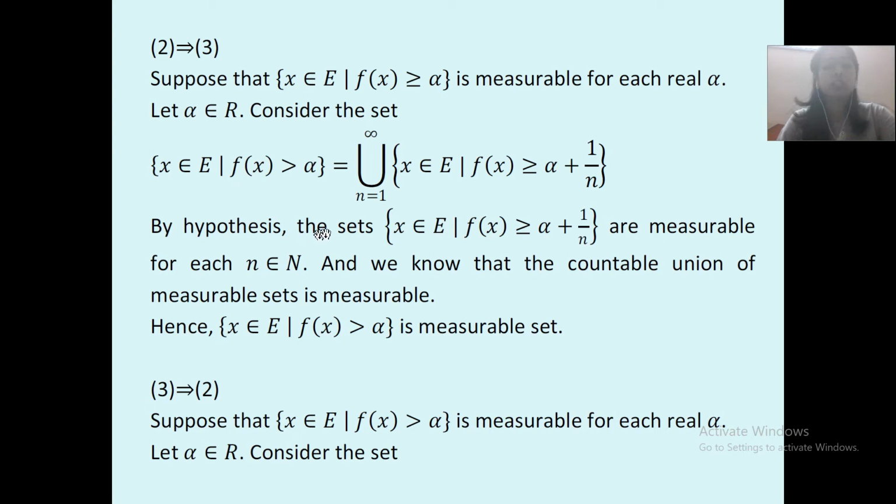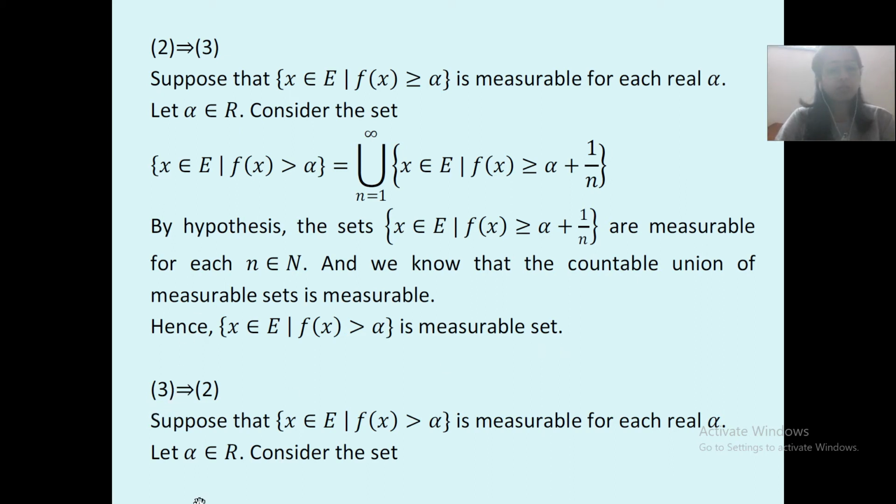So by hypothesis, the union from 1 to infinity, the sets {x belongs to E such that f(x) is greater than or equal to alpha plus 1 upon n} are measurable for each n belongs to capital N. Capital N stands for natural numbers. And we know that a countable union of measurable sets is measurable, which was taught in the previous chapters. Hence, {x belongs to E such that f(x) is greater than alpha} is a measurable set.